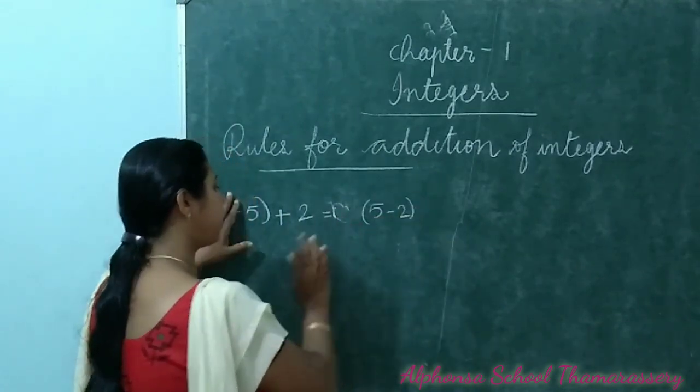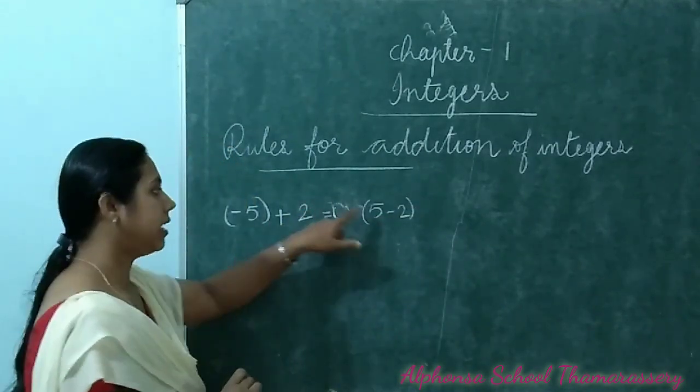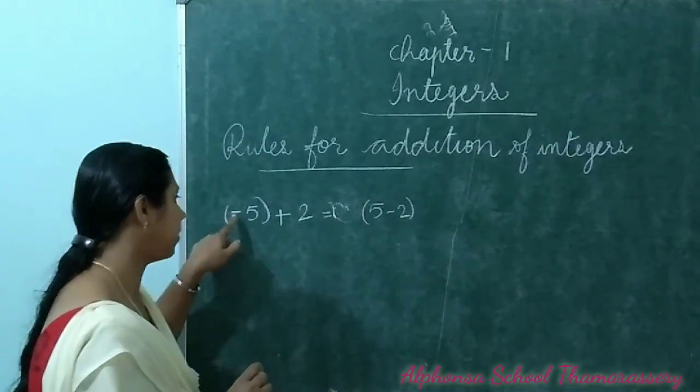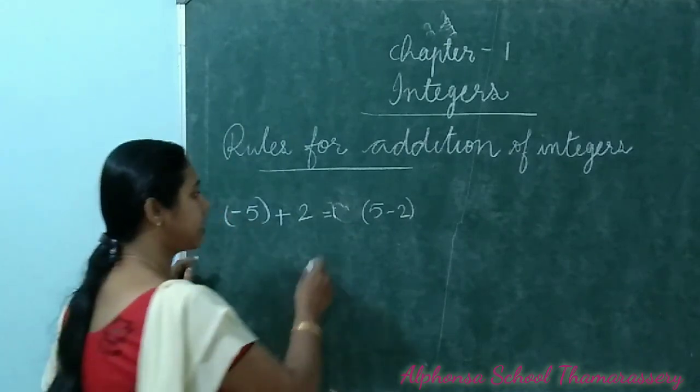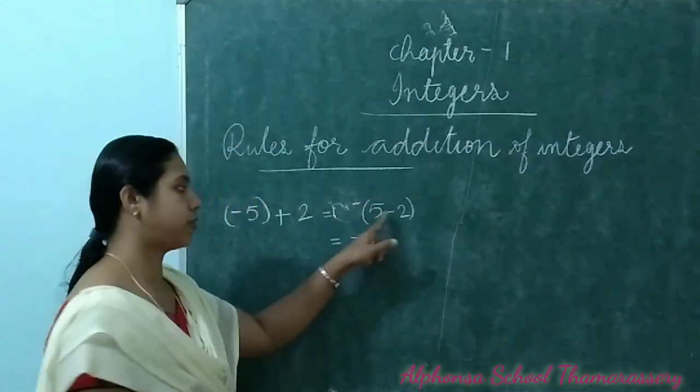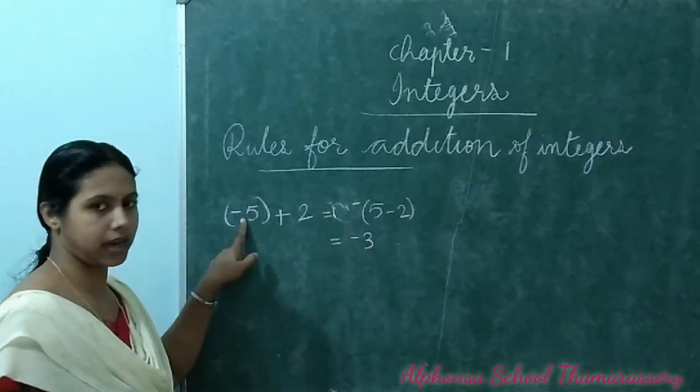Then you have to put the bigger number's sign. In this, which is the bigger number? 5 is the bigger number. What is the sign of this 5? That is negative. So your answer will be negative 3. 5 minus 2 is 3, and the bigger number's sign is negative.